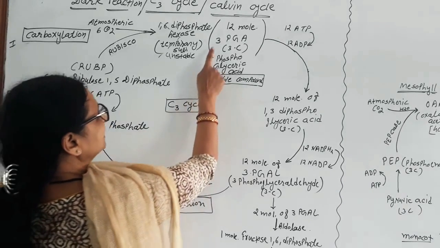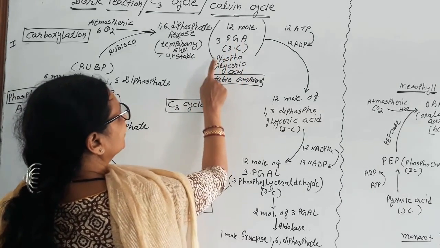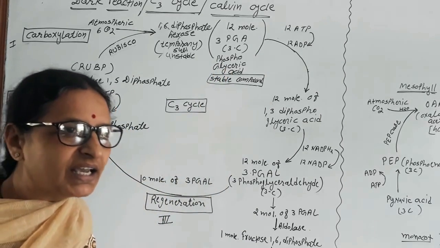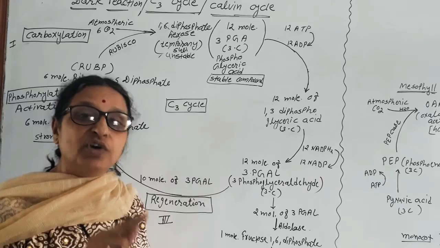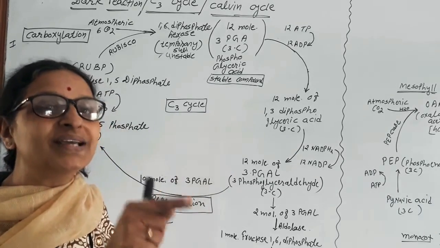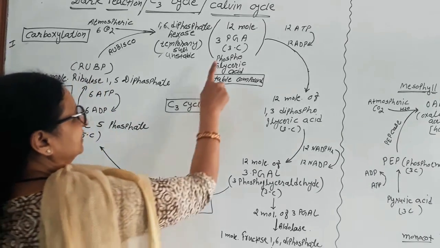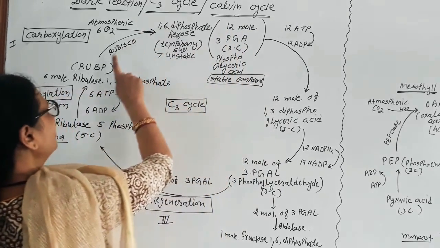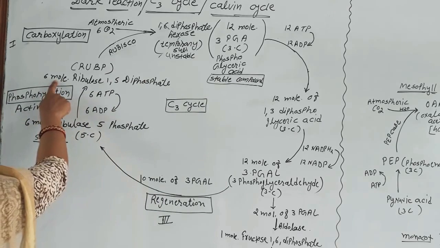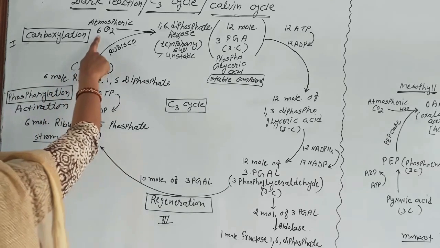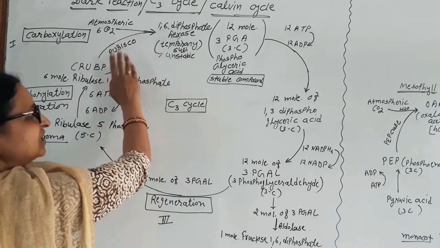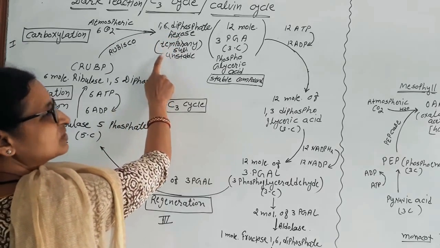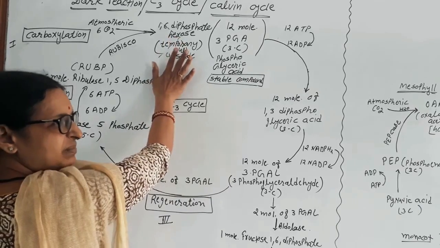Again, this 3-PGA, 3-phosphoglyceric acid, means glyceric acid which contains a phosphate group on its 3rd carbon. 12 molecules of 3-phosphoglyceric acid. 6 molecules with 5 carbon, 1 carbon you attach with that, then the hexose molecule, 6 molecules of hexose compound, but it is unstable.